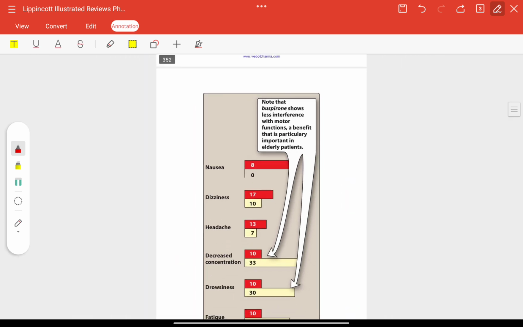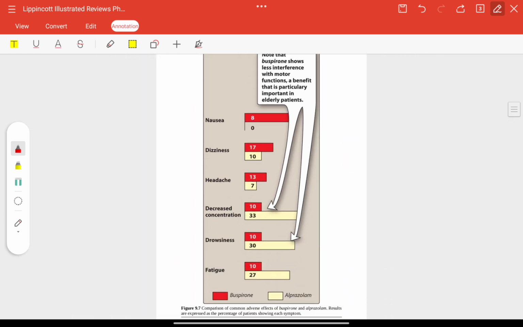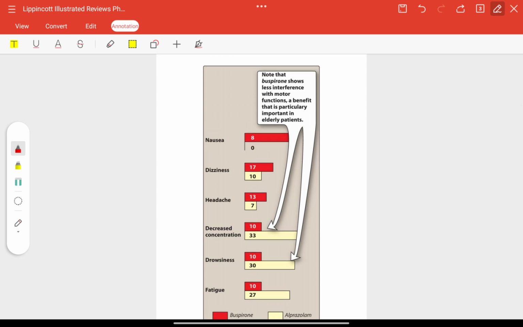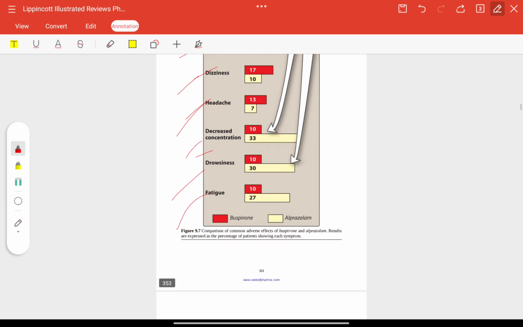You can see here the common adverse effects for buspirone and alprazolam. With buspirone, nausea, dizziness, headache are more common, and decreased concentration, drowsiness and fatigue are more commonly seen with alprazolam.